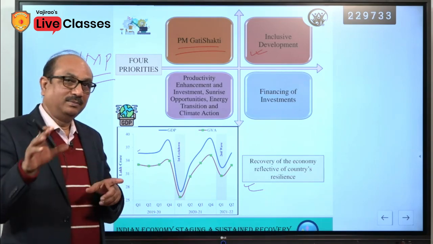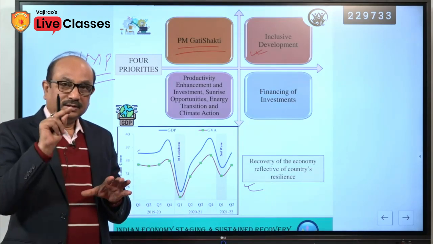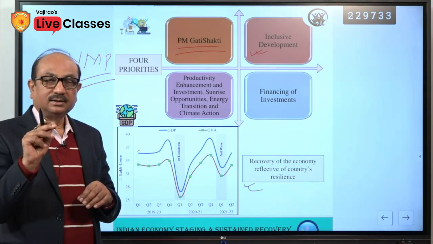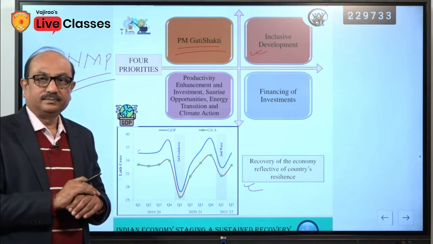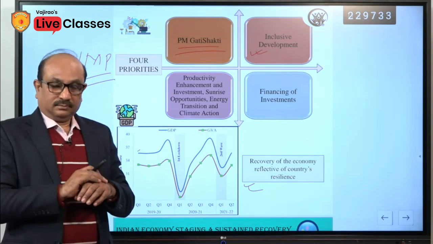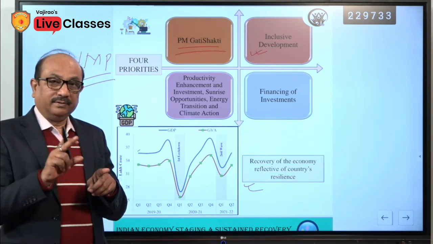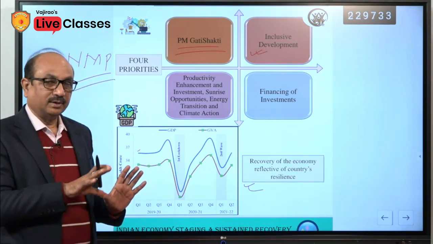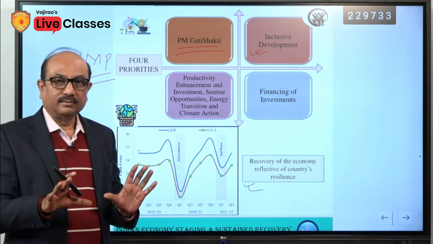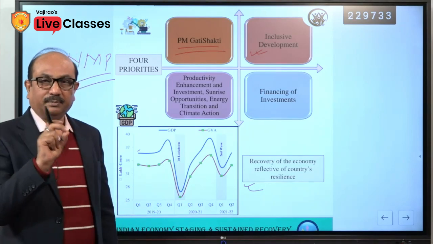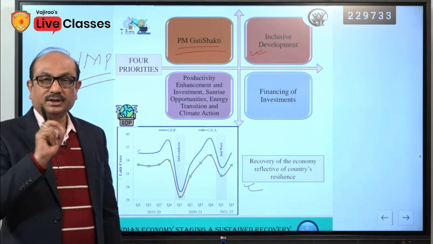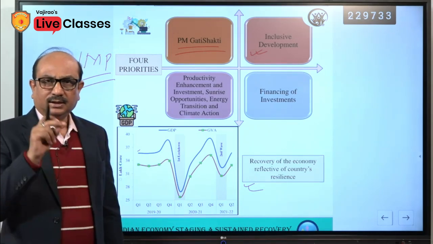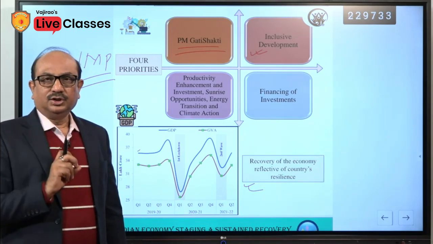If you could recall, we have generally discussed in the class, GVA plus net production tax is equal to GDP. This reflects the relationship between GDP and GVA. I am not giving too much focus on the basic aspect, but wherever it is required, I will discuss it. Once again, I am repeating, GVA plus net production tax, generally indirect taxes, is equal to GDP.